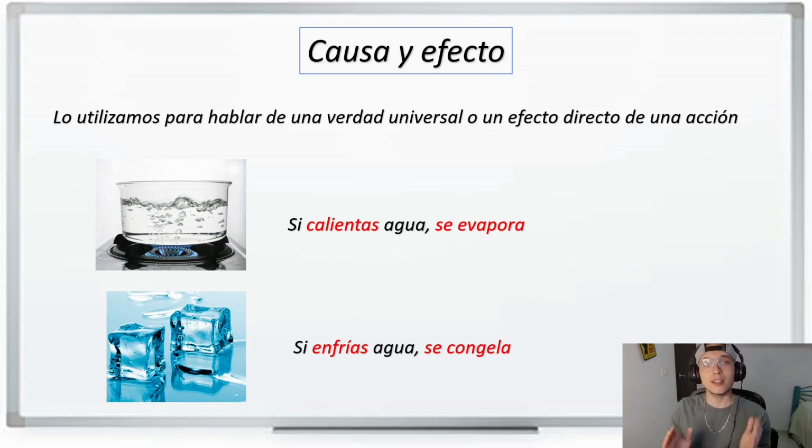Decimos, si enfrías agua, se congela. One more time. Si enfrías agua, se congela. So if you cool water, it freezes. So this is a universal truth, okay? Let's go with example number 2.